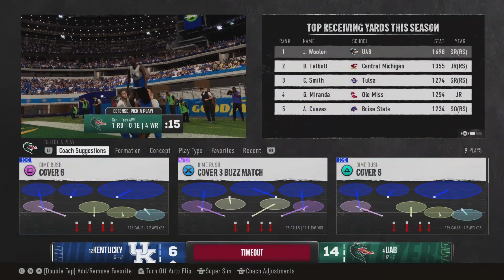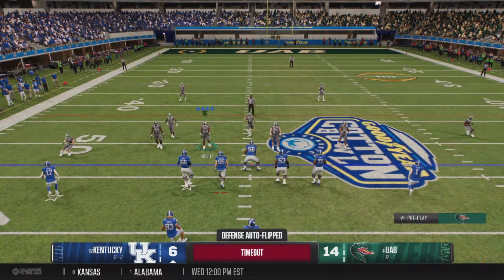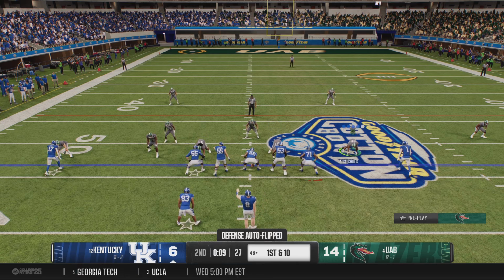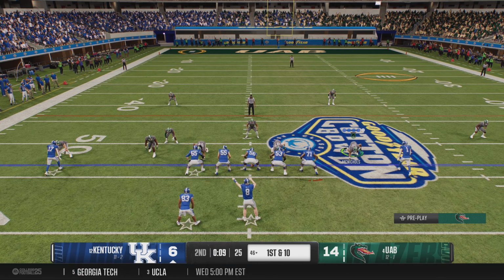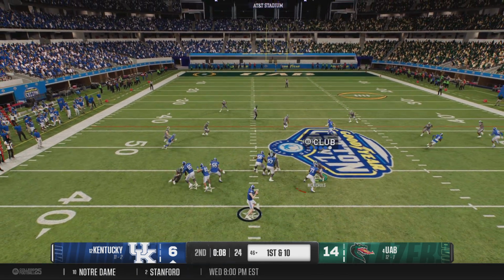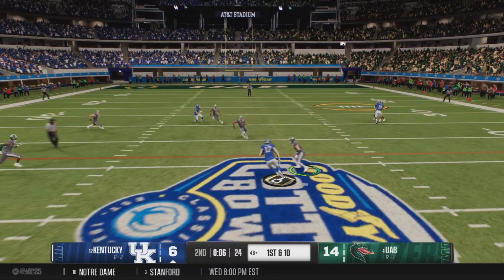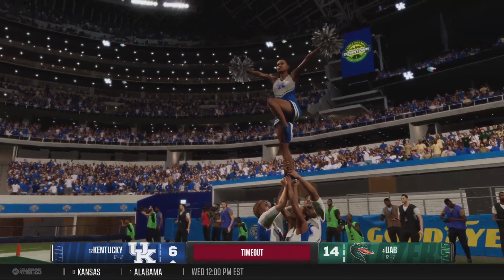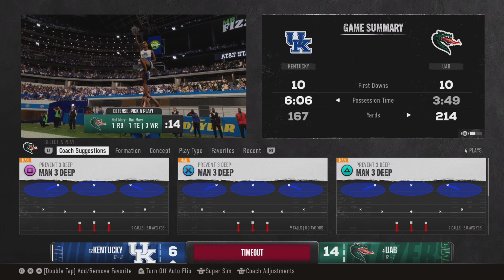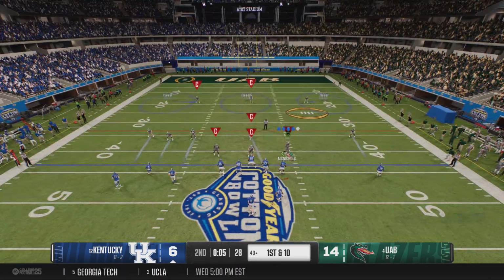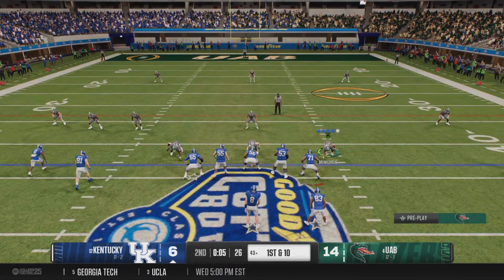So a timeout is called to talk strategy. Maybe time for one or two more plays before halftime. So the offense looking to be efficient here. Not much time remaining before the end of the half. Receiver makes the grab. So a timeout is called. Just a few seconds left here in the first half. Just time enough for one more play in the half.